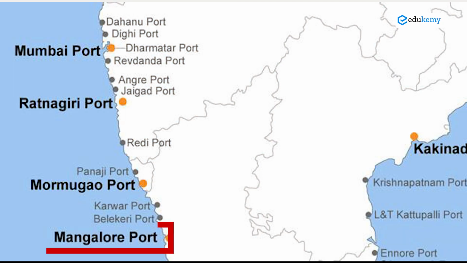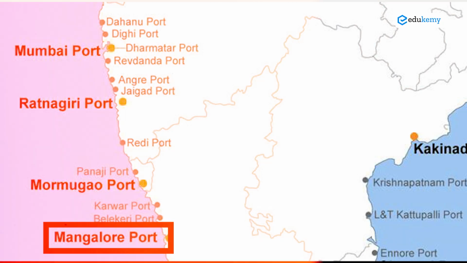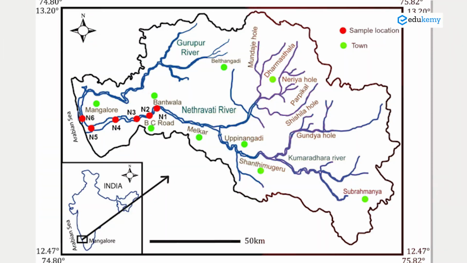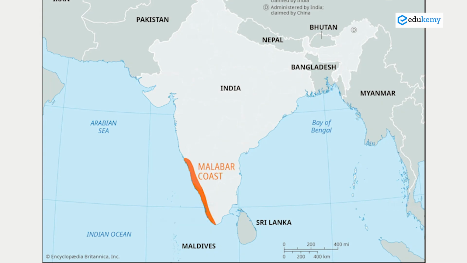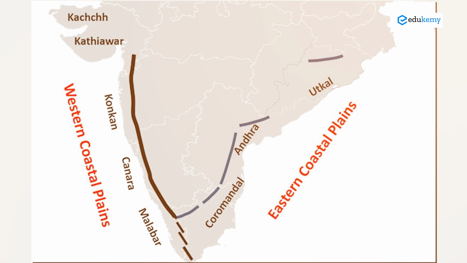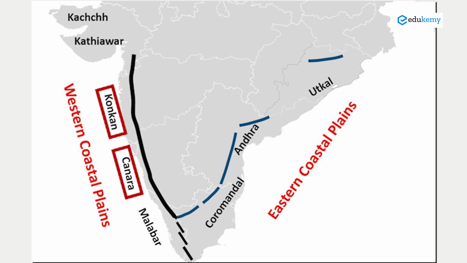And then, of course, you have Mangalore city, at the mouth of two rivers. This Mangalore port is one of the big ports which is important for export of iron ore. The Kumaradhara River and the Netravati River, two rivers together, become the mouth, and we have a port called Mangalore port. Come further down south, you have cities of Kerala. The Kerala coast is called the Malabar coast. By the way, the Karnataka coast is called the Canara coast, and the coast of Goa and Maharashtra is called the Konkan coast.